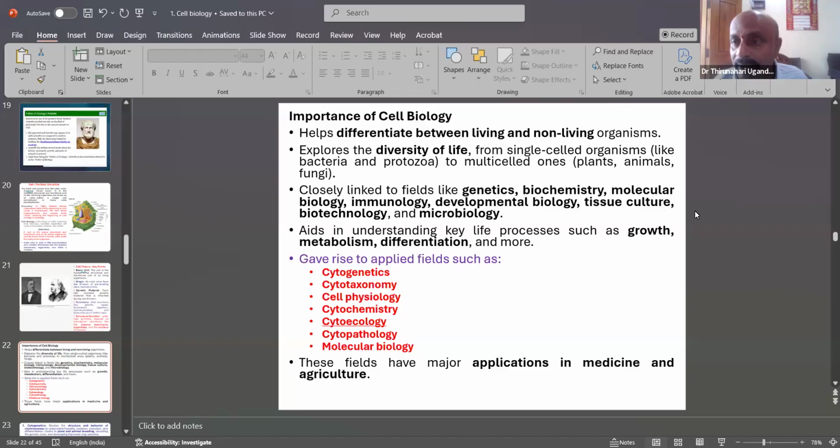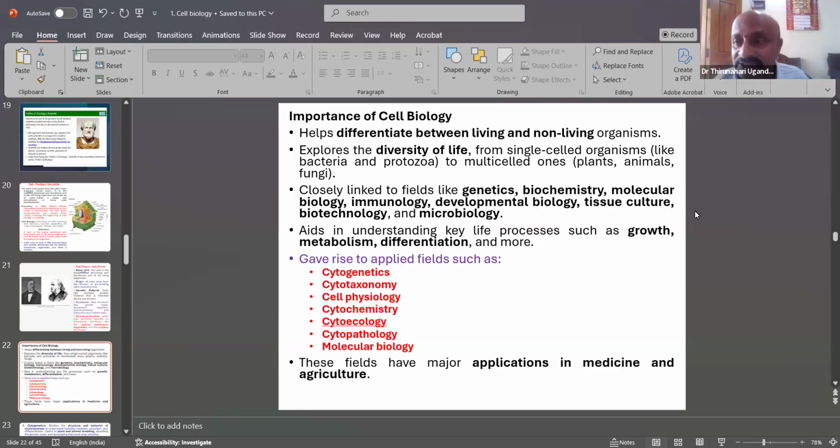Cell biology is a fundamental branch of botany. Its scope may cover all types of branches of science or biology, such as botany and zoology. It undertakes key life processes such as growth, metabolism, and differentiation.